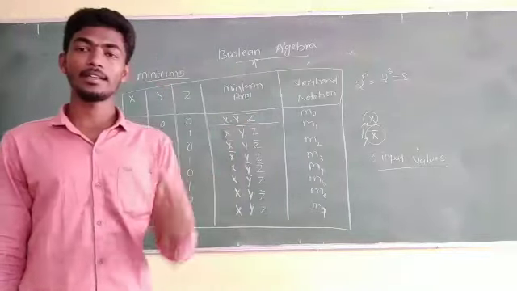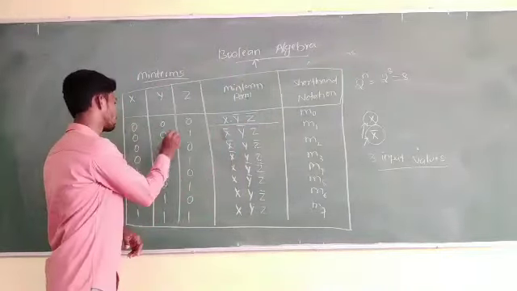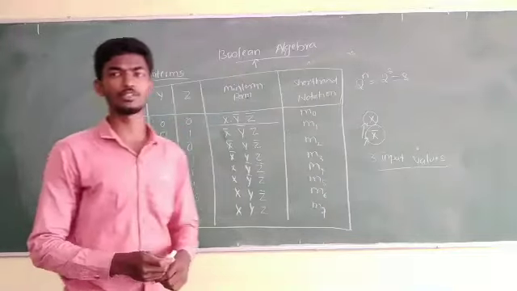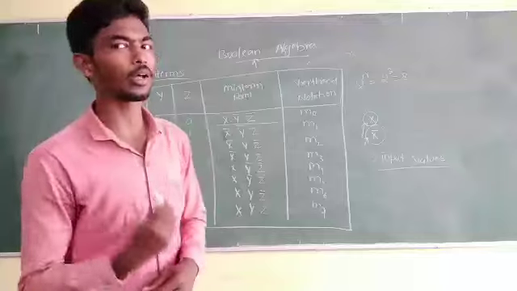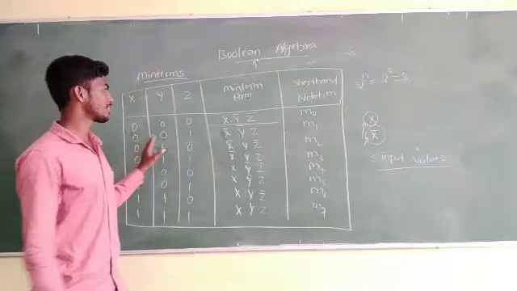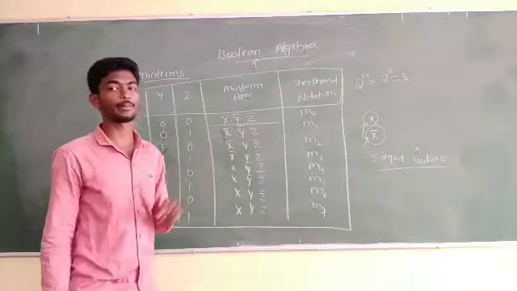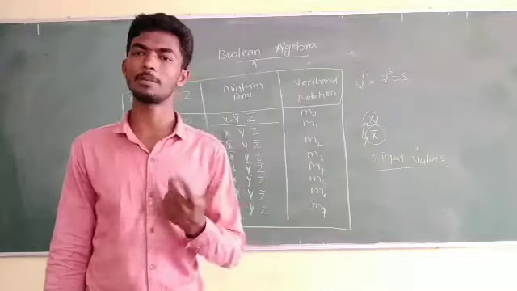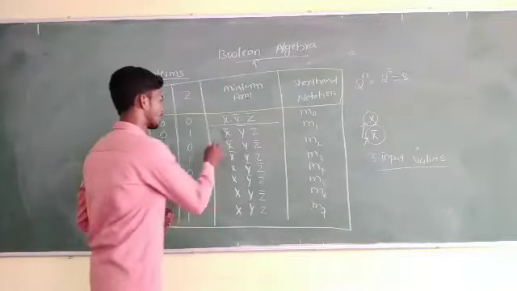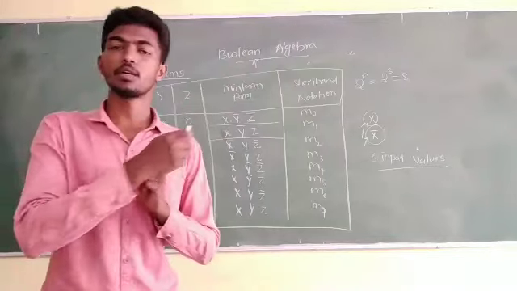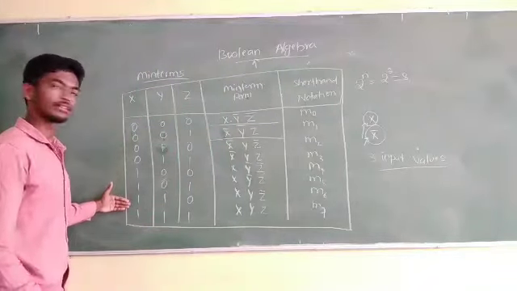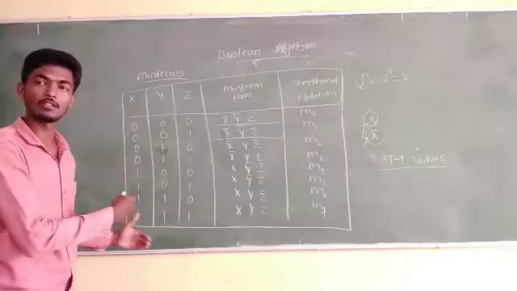And then for the next input value 0, 0, 1, x has value 0, y has value 0 and z has value 1. So x and y should be written as complemented variables and z will be non-complemented, that is x complement, y complement and z. And for the other 6 input values, just observe the min terms notation.